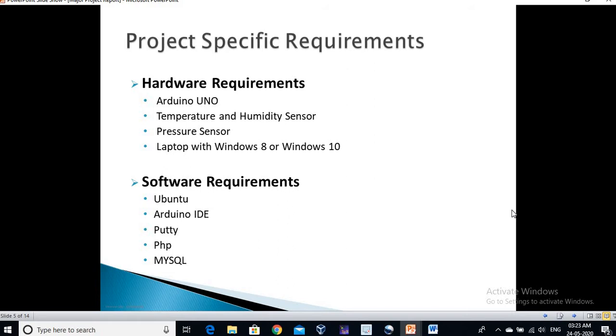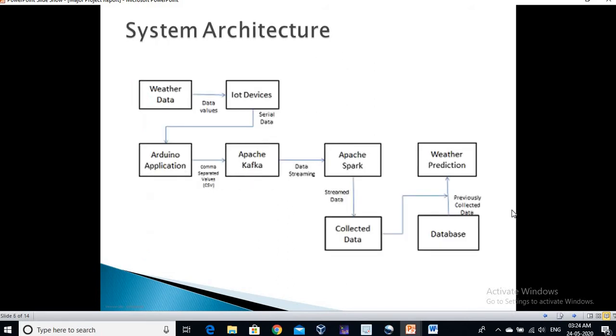Project specific requirements. Hardware requirements are Arduino Uno, temperature and pressure sensor. We have used DHT11 sensor for this. Then pressure sensor. We have used BMP180 sensor for this, and a laptop with Windows 8 or Windows 10 for the Arduino application to run. The software requirements are Ubuntu. We have done this project in Ubuntu, Arduino IDE application, Putty, PHP and MySQL.